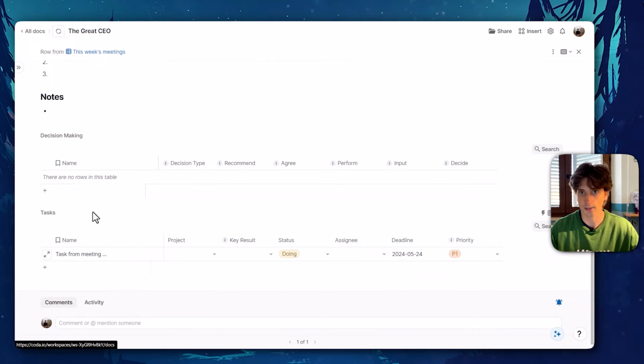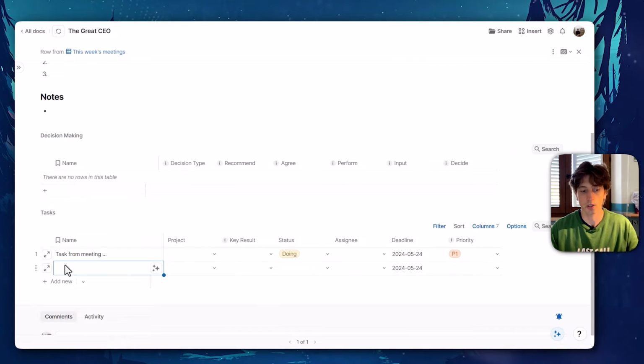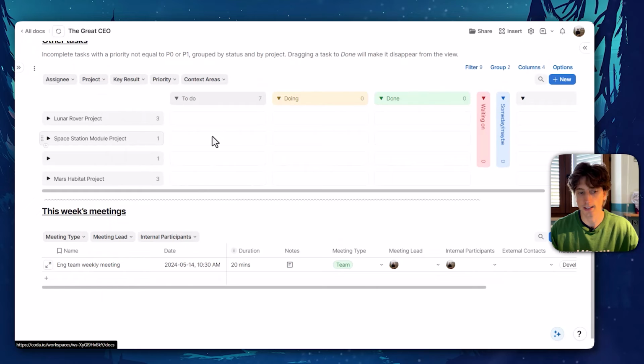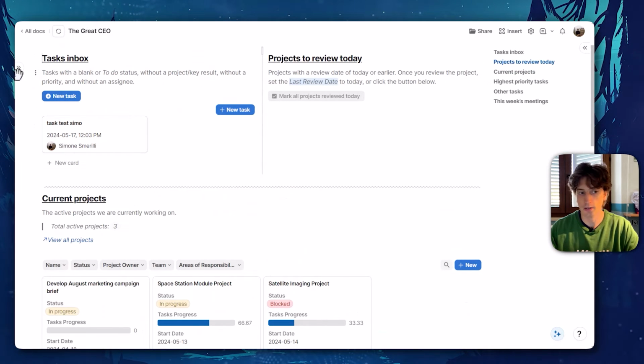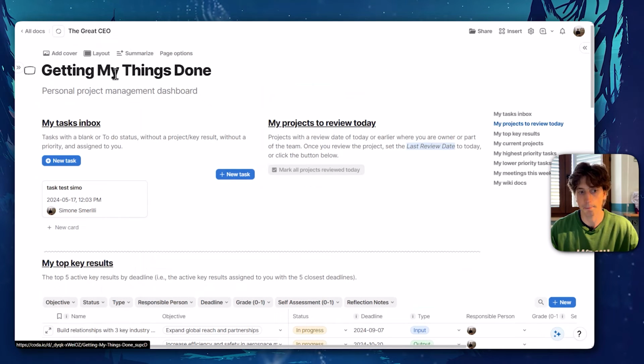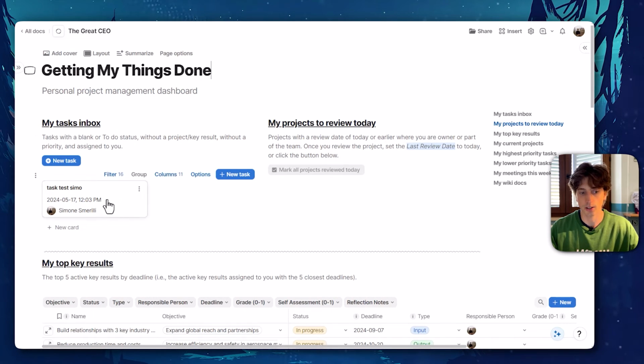And then there are all the tasks from the meeting. So if there are tasks coming out of the meeting, that's where you can quickly add them. And then you may refine them later, because if I don't refine this directly right away during the meeting or after the meeting, that will still show up on the Getting Things Done inbox at the very top here. And because I created that task, it will also show up in my Getting Things Done dashboard that is customized for each user to see their data. As you can see here, that task shows up in my dashboard because I created it. So if I want, I can refine it from here.